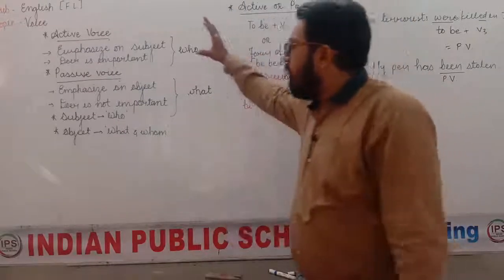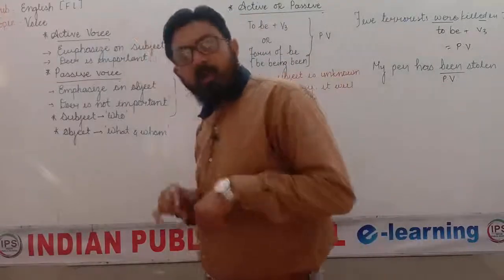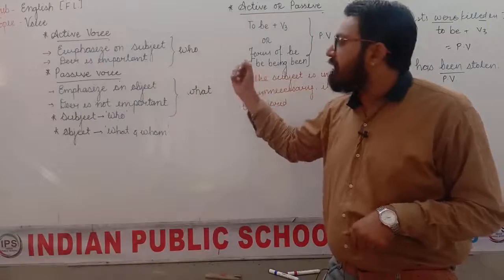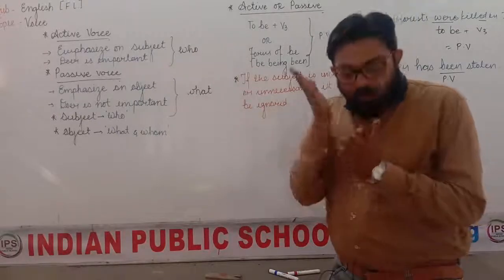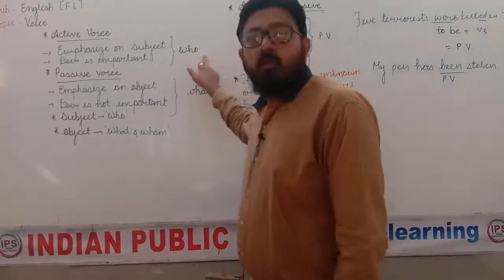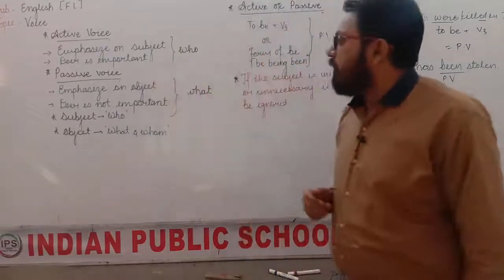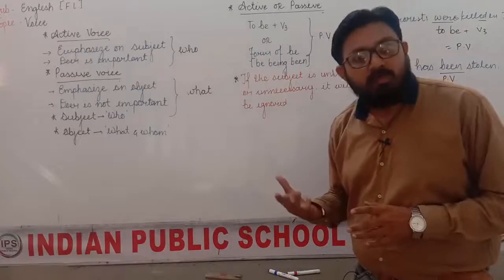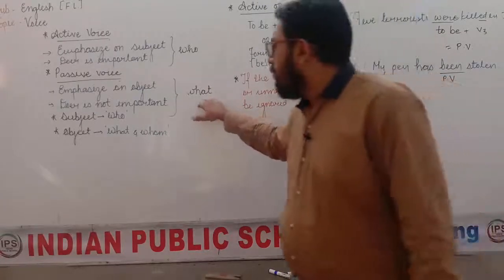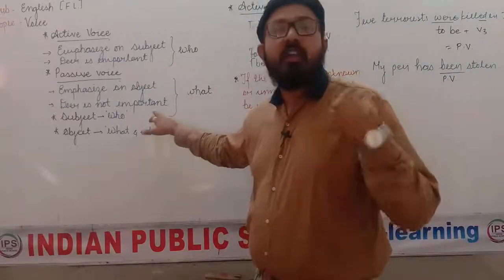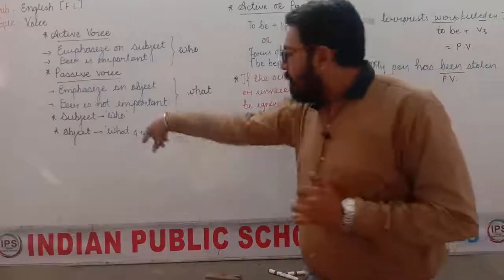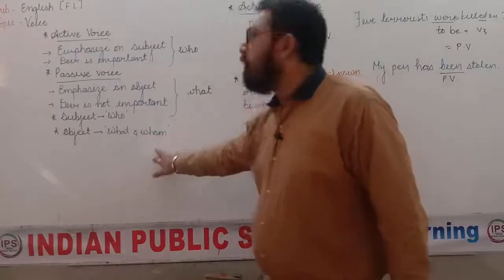So today we have learned that voice means active and passive. What is the meaning of active voice? Emphasis on the subject, or in other words we can say that the doer is important. Who is doing the work, that is the important thing. Next is passive voice, that means emphasis on the object. What has been done is more important than who is doing. The doer is not important. We can ignore the subject. Subject means the word which answers who. Object means the word which answers what and whom.